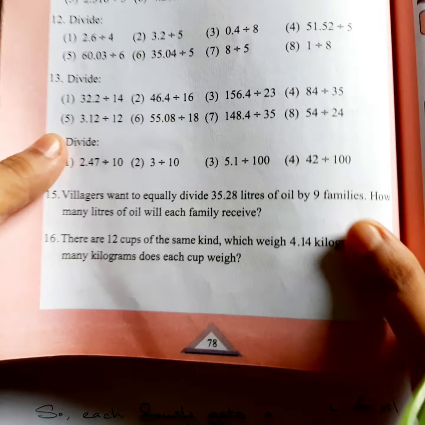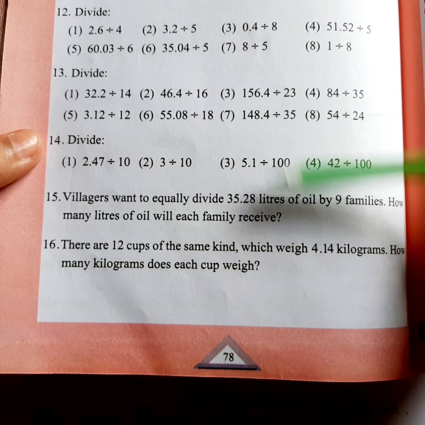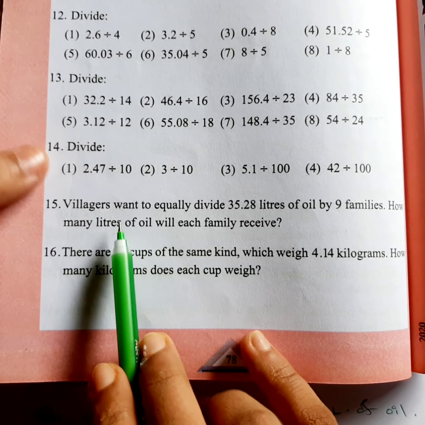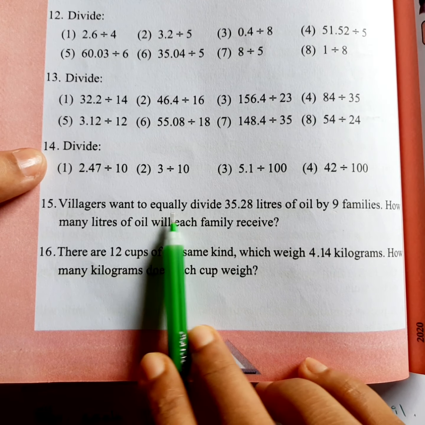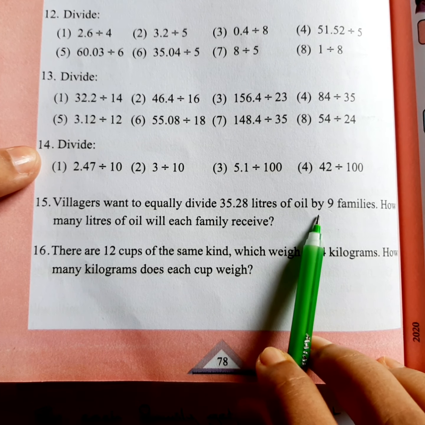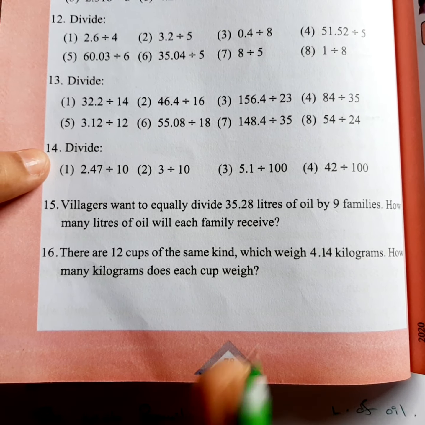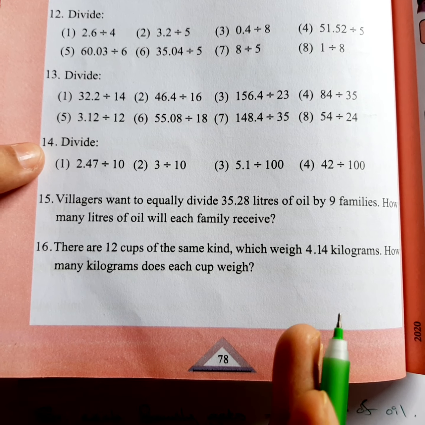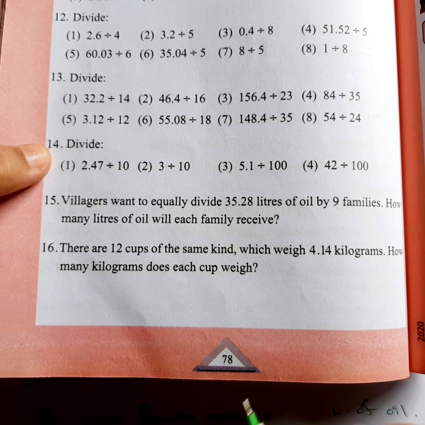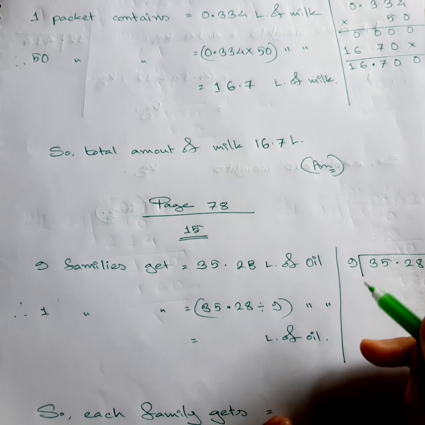And the page number 78, let's see. This one actually belongs to division, this math. Villagers want to equally divide 35.28 liters of oil by 9 families. That means 9 families will get this much oil. We need to divide them equally. Whenever we say division or divide, we are going for division, right? Each family will get how many liters of oil? 9 families get this much.